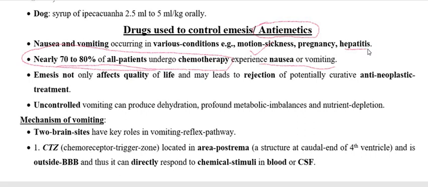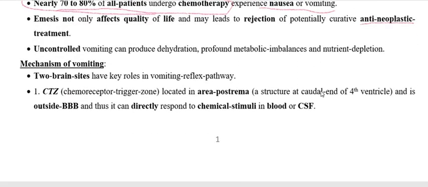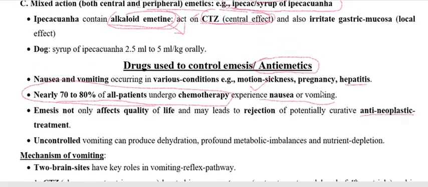There are different types of mechanisms which induce vomition that we already discussed. Now we have to go through particularly the drugs that we use to treat cancer, which induce vomition. This is a very interesting thing about how vomition occurs.